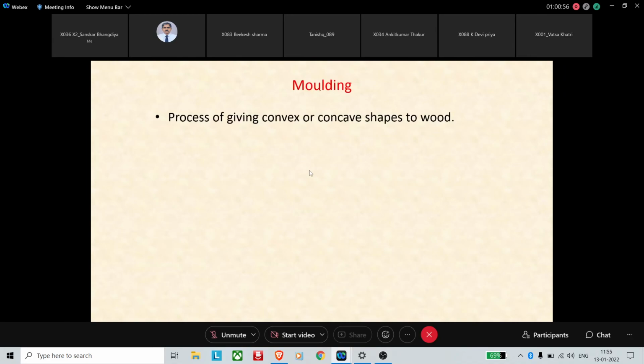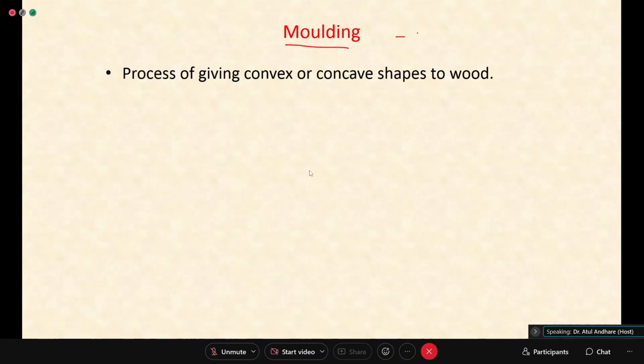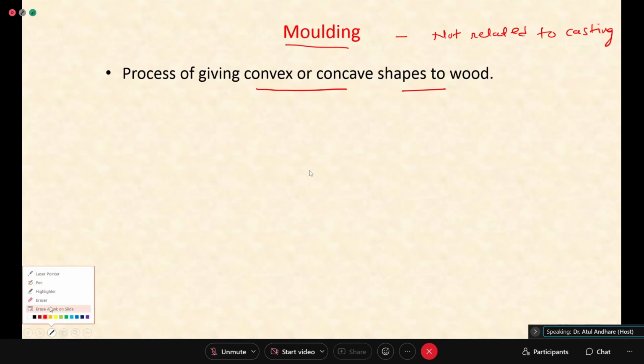Then there is a term called molding. This is not related to casting or sand molding or any other molding like that. This is different. This is an operation of carpentry. Convex or concave shapes you want to give on the wood surface, that process is called molding here. It is not related to the casting process.